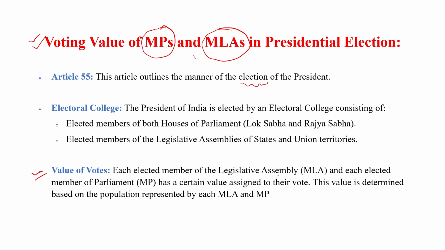Each elected member of the legislative assembly and each elected member of Parliament has a certain value assigned to their vote. This value is determined based on the population represented by each MLA and MP. If I am talking about UP's MLA, there is a different voting value because the population of UP is higher. So the voting value of a UP MLA is higher than that of a Haryana MLA. Each state's MLA has a different voting value.